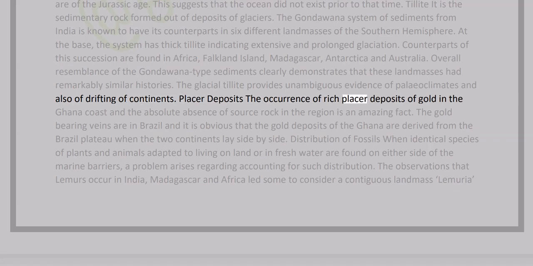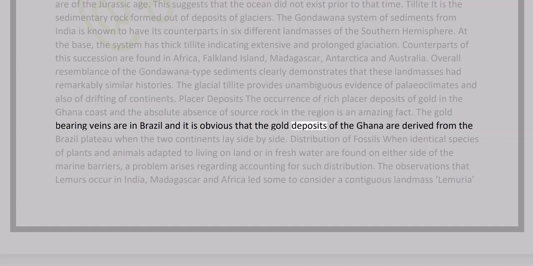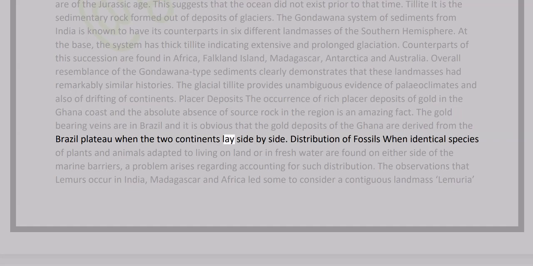Placer deposits: the occurrence of rich placer deposits of gold in the Ghana coast and the absolute absence of source rock in the region is an amazing fact. The gold-bearing veins are in Brazil, and it is obvious that the gold deposits of Ghana are derived from the Brazil Plateau when the two continents lay side by side.